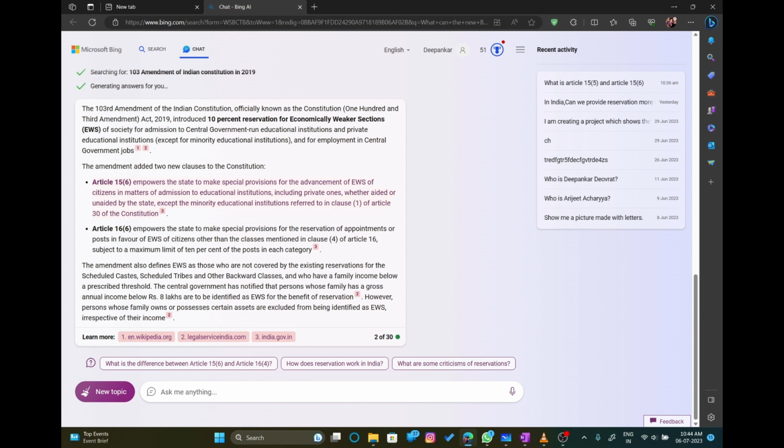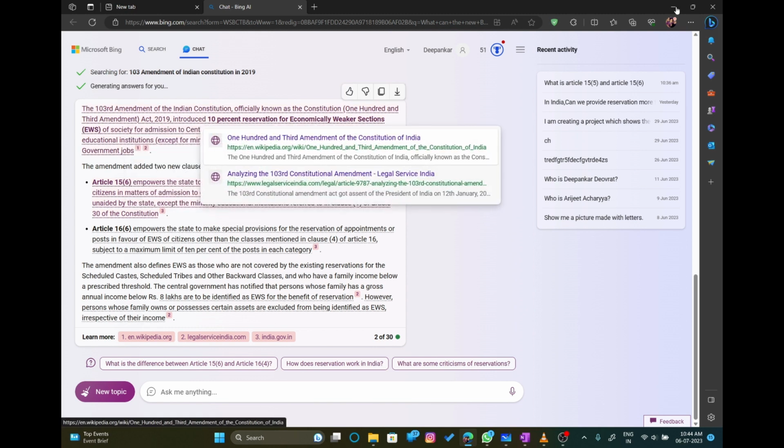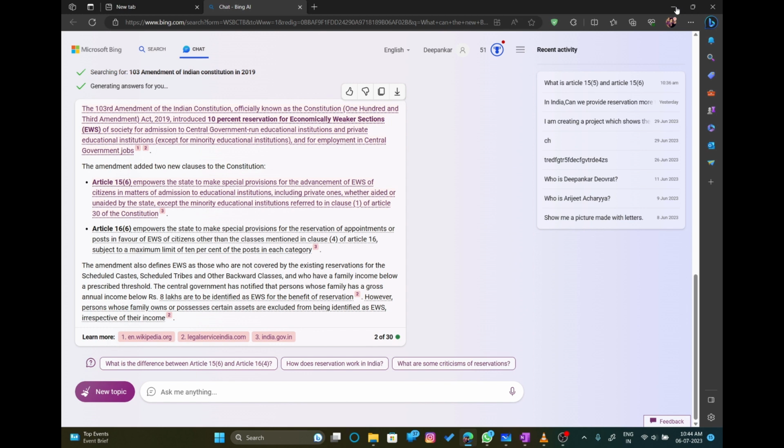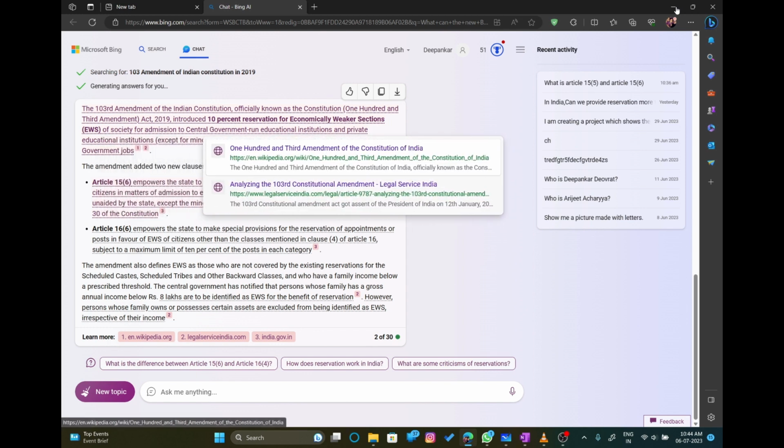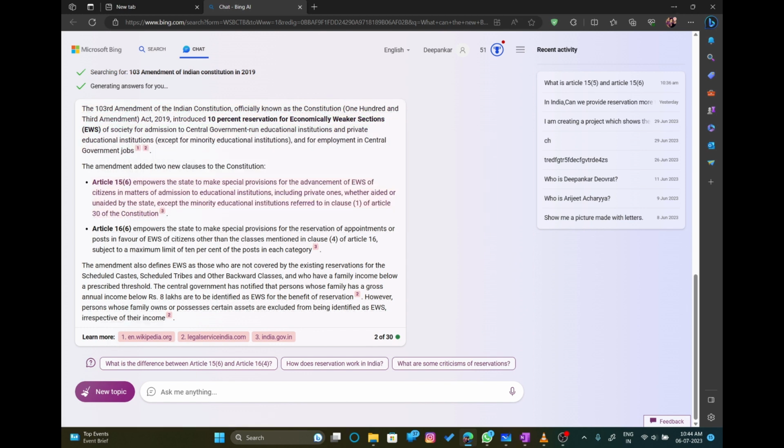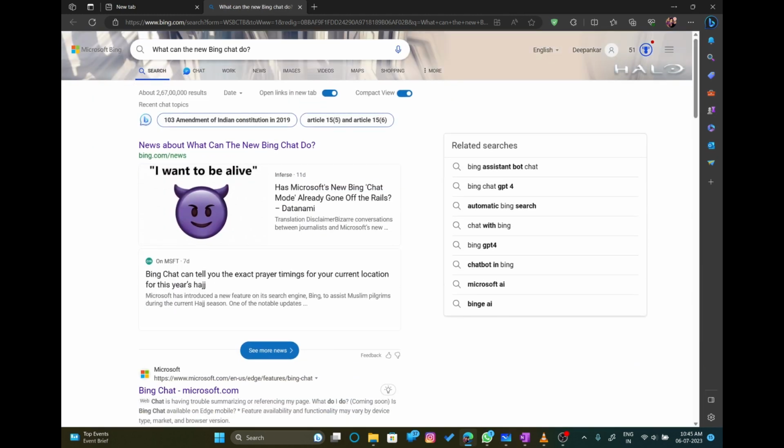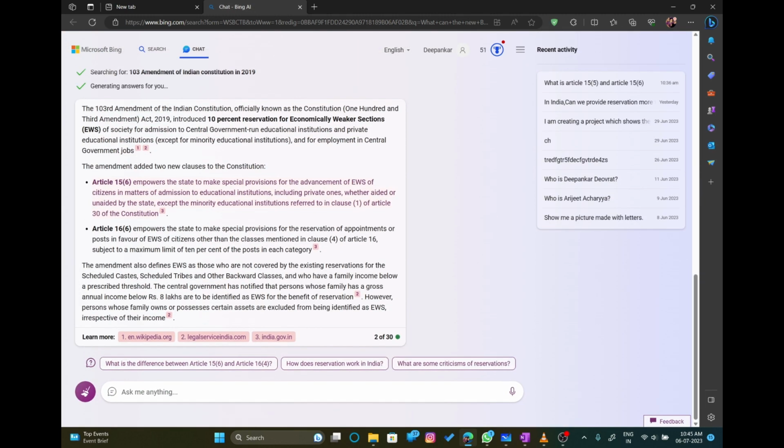The 103rd Amendment of the Indian Constitution, officially known as the 103rd Amendment Act, 2019, introduced 10% reservation for the economically weaker section of society for admission to central government run educational institutions and private educational institutions, except minority educational institutions. Let us suppose there is a school that is only for a minority section of the society, in that case this won't be applicable. There were two amendments of clauses that were introduced within the constitution.